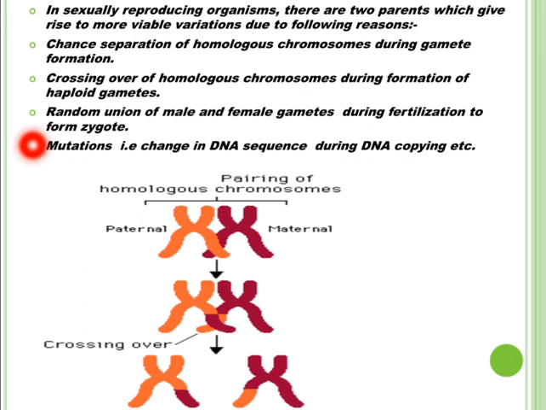And mutations, that is change in DNA sequence due to errors in DNA copying or exposure to harmful UV radiations, etc. Students, what are homologous chromosomes and what is crossing over of homologous chromosomes? About this you will study in higher classes if you opt medical sciences. At present you must know that these are the important events that take place during meiosis cell division, during the formation of gametes in the cell, that lead to new combinations and bring variations in the individuals of next generation.